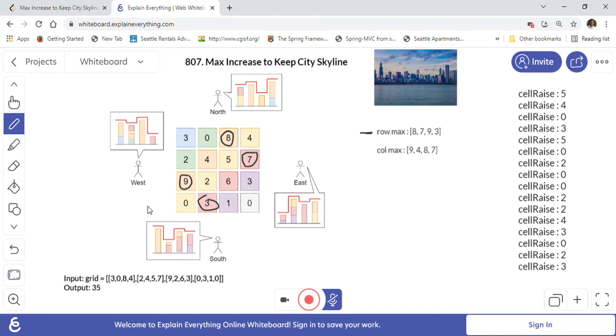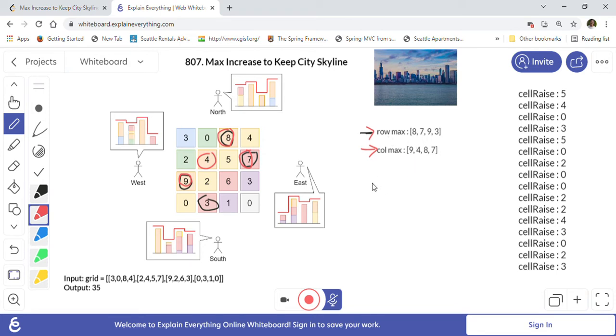And similarly, we want to capture the columns now, the maximum of each column. So in this column, 9 is again the maximum here. In this column, 4 is maximum. In this column, 8 is maximum, right? And in this column, 7 is maximum, correct? So 9, 4, 8, 7. So we have captured that into our column maximum array, and so now we have row maximum and column maximum.